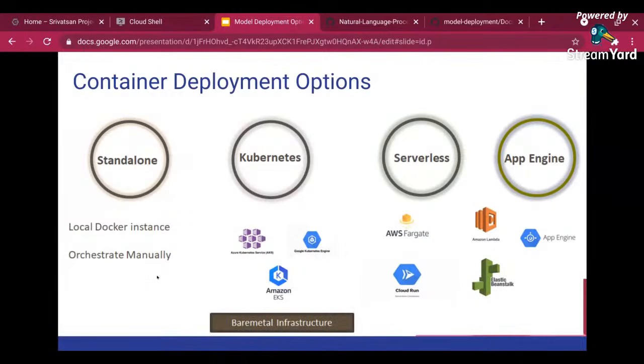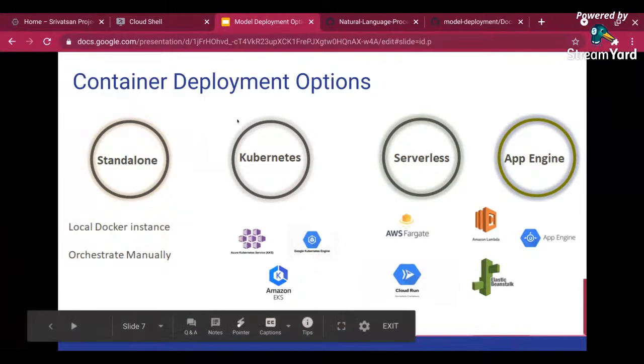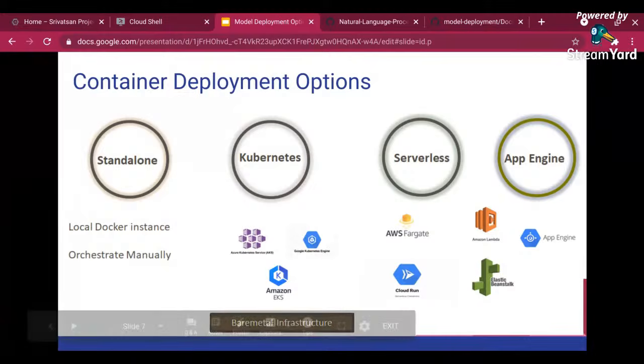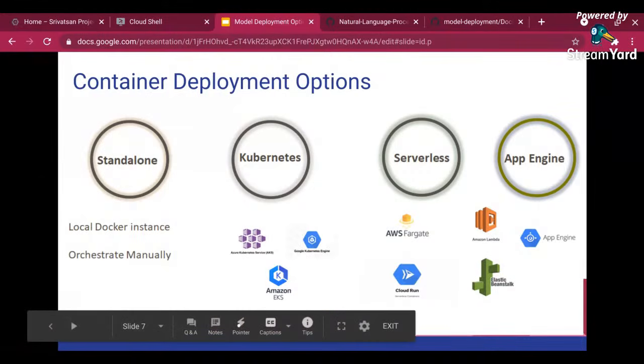You can again have multiple containers running and do it manually, which is an overhead, but you can still do it if you don't have any container orchestration framework. Or you can go to any of your cloud services. You can have it in Kubernetes. Basically, you can run it on a local Kubernetes instance, say OpenShift. Once you create a container, the container is portable to any environment. So that's why I like containers.